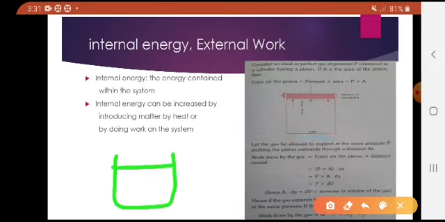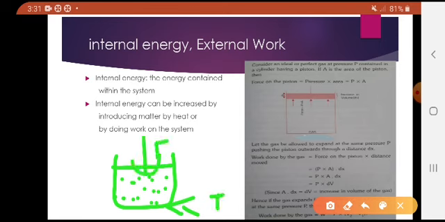Gas is contained here. You can heat it, then its internal energy increases. If you compress it by some force, you are doing some work on the system, then its energy increases.